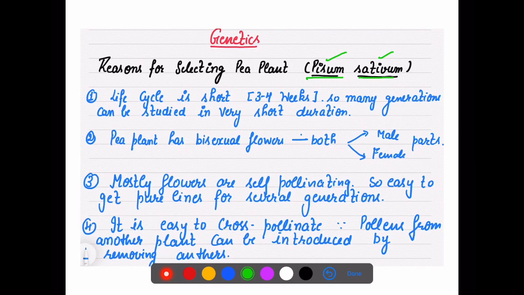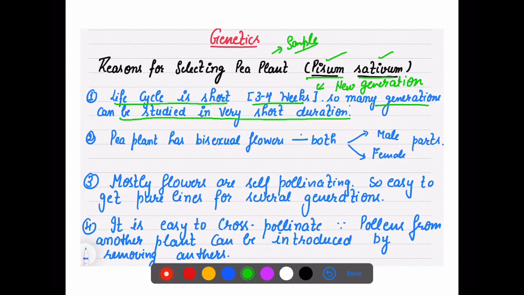Why did he choose this pea plant as a sample for his study? First thing about the pea plant, very important, is its life cycle is very short. Just within 1 week you get another generation. Within 2 to 3 weeks you get another generation. It takes 3 to 4 weeks for a new generation. So many generations can be studied in a very short duration. That was a very positive point about pea, that its life cycle is very short.